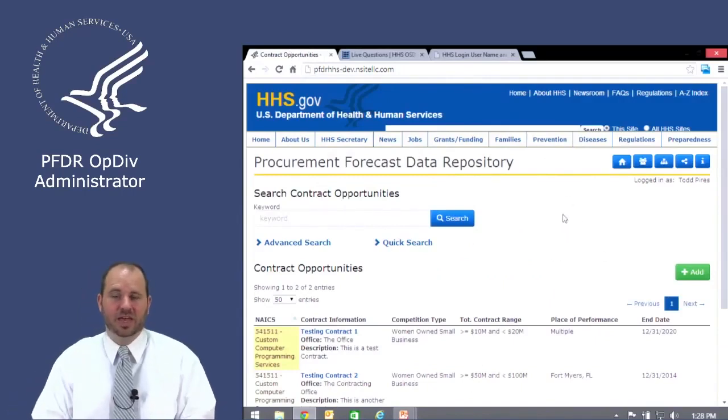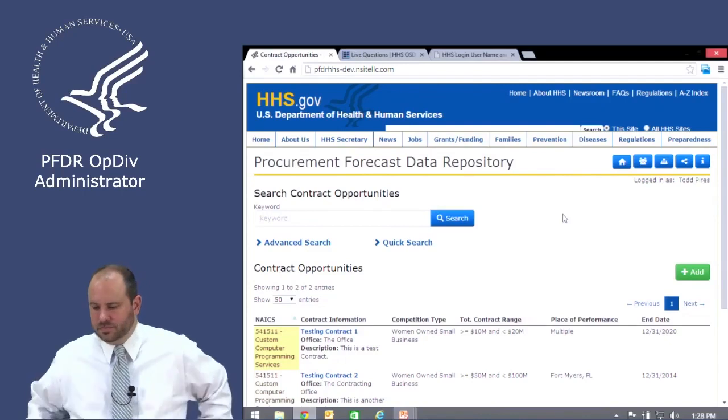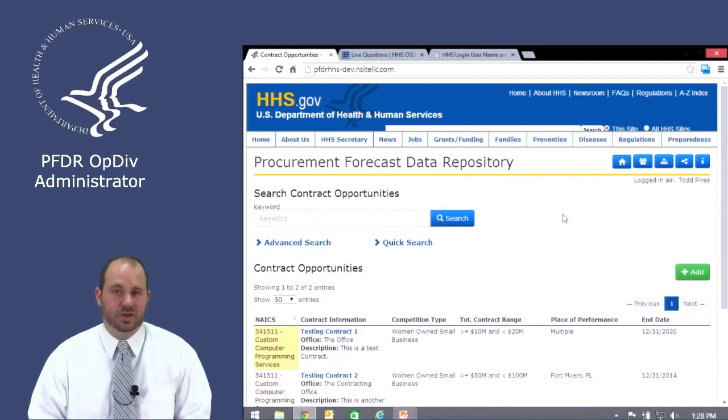But yes, next week there will be a pilot program starting on Monday where you as an OpDiv administrator can get into the system and start assigning users and roles to the system, and what those workflows are going to look like, and how the process is going to work. So as an OpDiv or StaffDiv administrator, you'll be able to get into the system and start using it on Monday. So Chris, again, I just want to say thank you so much for assisting us with conducting the training.